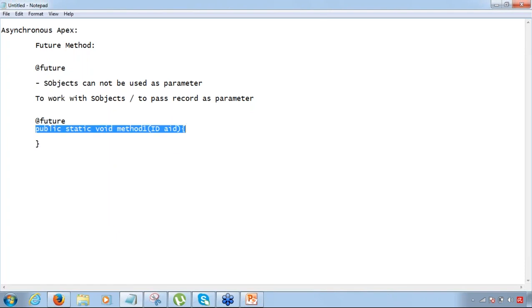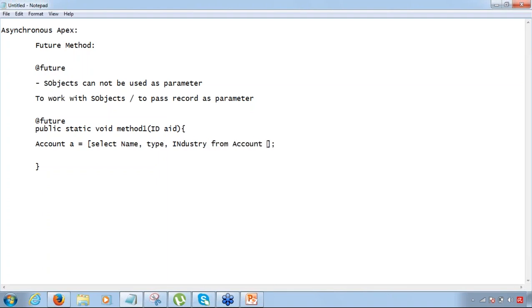So what is going to happen at 7 a.m., let's say when the method was called, it takes the ID for the record. Inside this method I am going to write: account A equals select name, type, industry from account where ID equals AID.